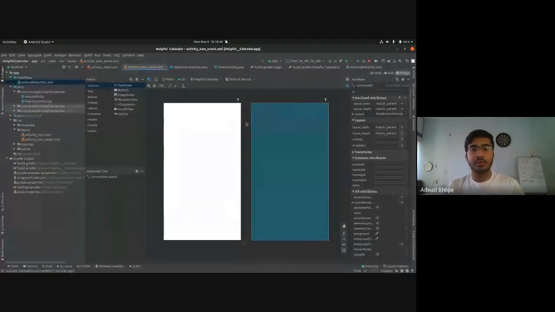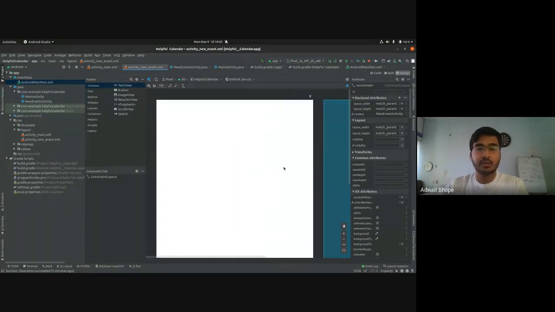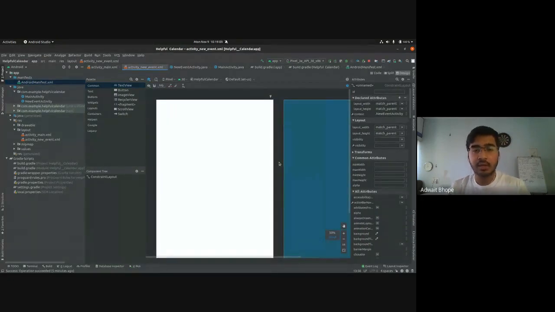So now let's head over to creating a UI for our application. I've opened this XML file, activity new event, and what we want to insert here is some details about our event. So you're creating a new event. What details can you have? You can have the title of the event. You can have when the event is, the date and the time. So let's start with these details.